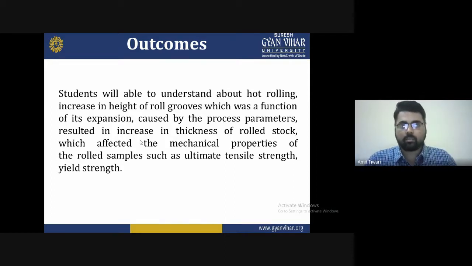If we are doing the hot rolling process, we also increase the mechanical property, ultimate tensile strength, while decreasing the thickness with the help of the rollers. These are some advantages and techniques the student will understand by the end of this lecture.